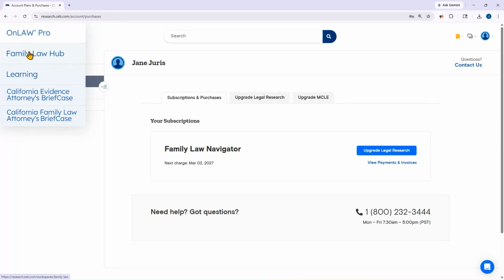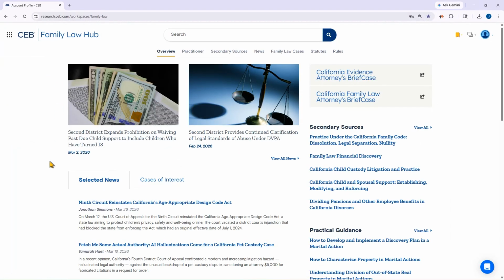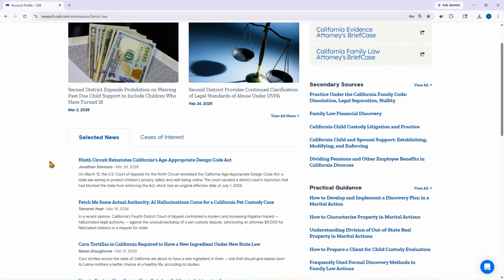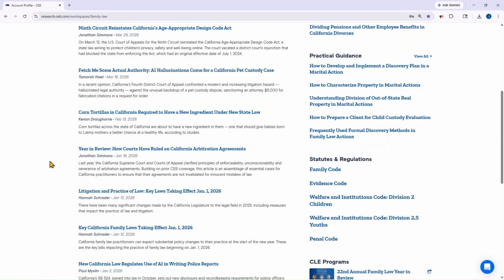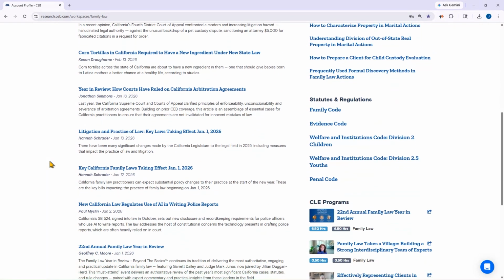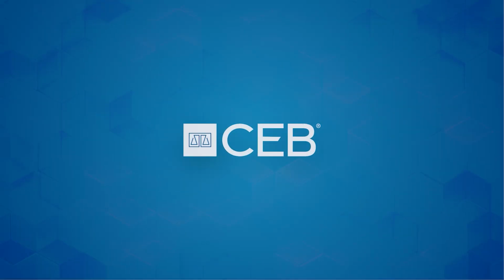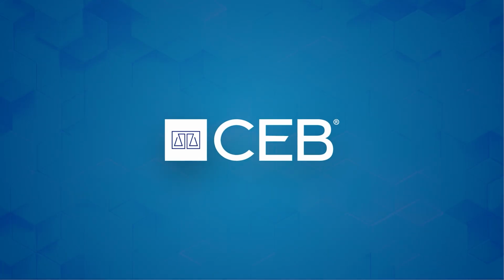Whichever plan you're on, the Family Law Hub will simplify your practice by compiling and curating cases, statutes, rules, and news in one place. No more juggling tools or double-checking sources. If you haven't already, log in and start saving time today.